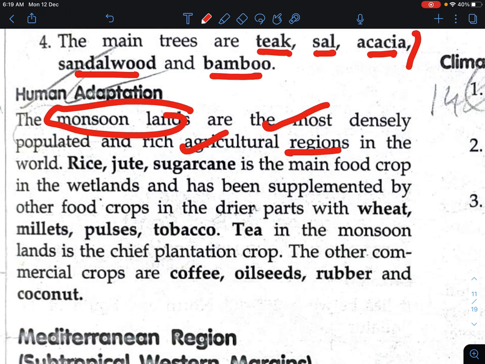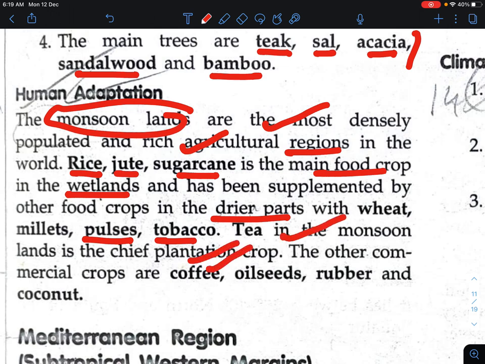The main crops are rice, jute, and sugar cane, which are the main food crops in the wetlands, with a supplement of other foods in the drier parts, such as wheat, millet, pulses, tobacco, etc. Tea in the monsoon lands is the chief plantation crop. You can ask this question: which is the chief plantation crop in the tropical monsoon region? You can say the answer, that is tea.